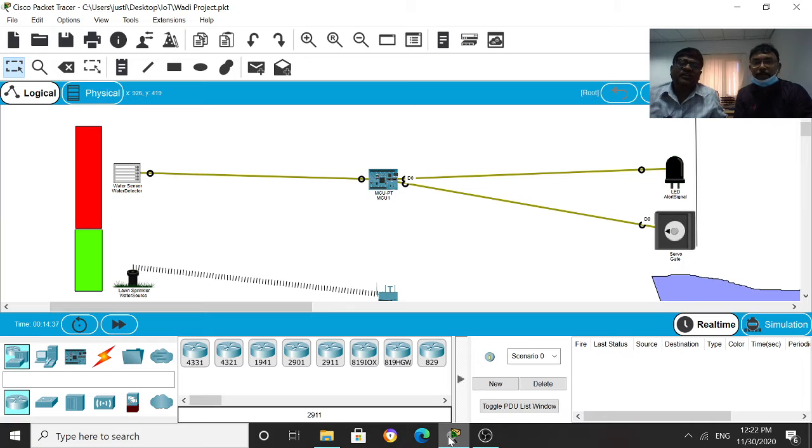Justin Rajeshekaran, who is a group member, is a member of this project, and we have developed a smart system. We named this project the Smart Wadi Gate because we have seen and read in the newspapers that when the wadi is flowing high, drivers try to cross the wadi, risking their lives, because there will not always be a policeman standing there.